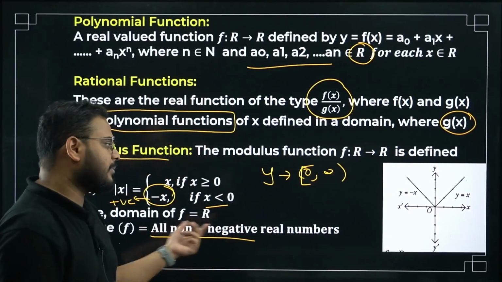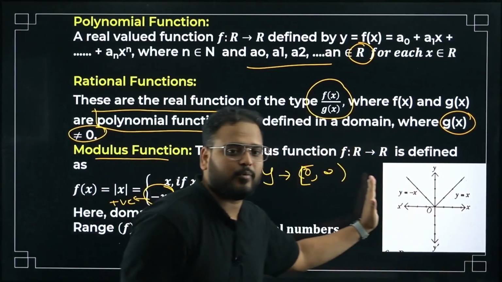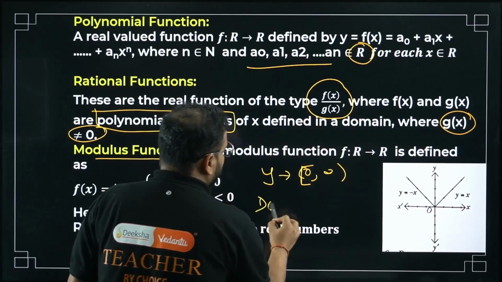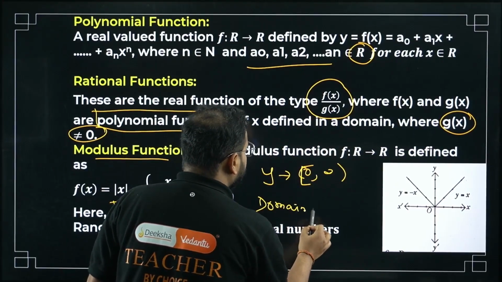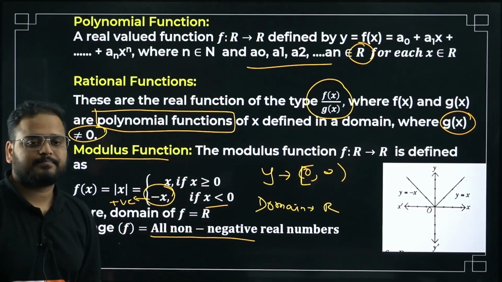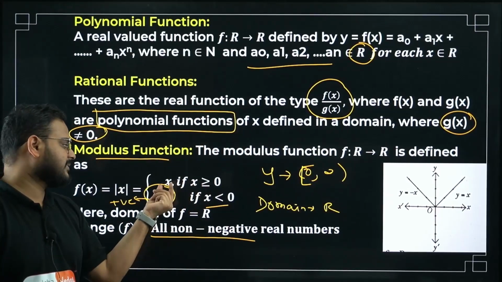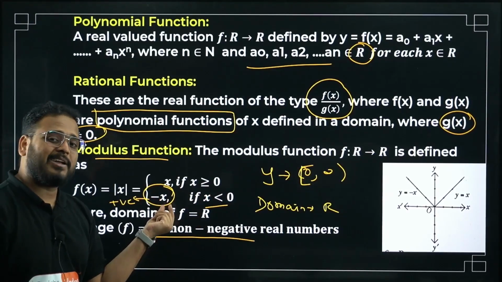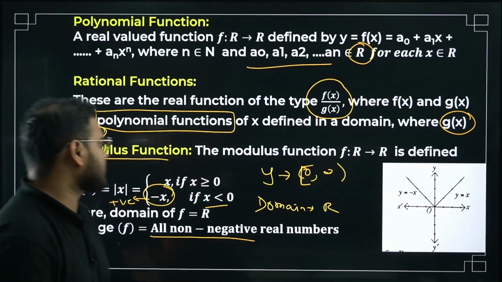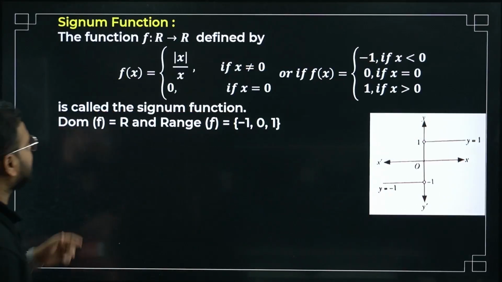What is the domain, bacha? All real numbers. From all x negative to positive will be there. So what is the domain, sir? Domain, bacha, will be all real numbers. Here, for x greater than 0, it is x. For x less than 0, it is minus x. Why minus x? To make the function outcome positive. Please have a look. Let's move on to signum function.